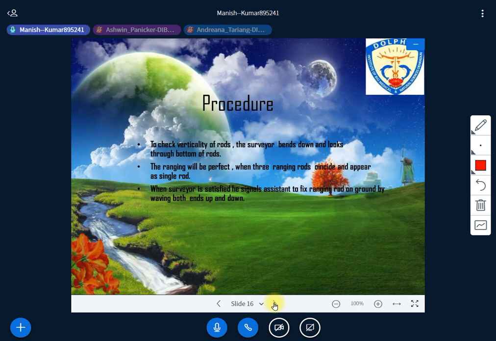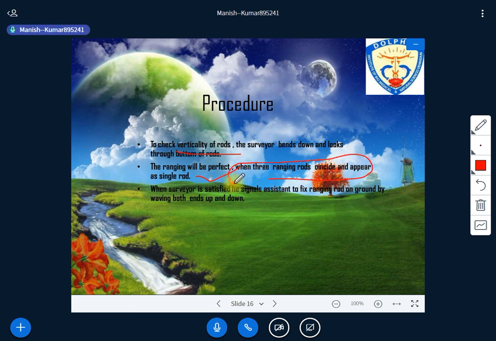Right? And there are certain precautions you have to take while conducting this procedure. You have to check the verticality of the rods. Rods means whether the rod is straight or not. So how are you supposed to check that? You just bend down and look through the bottom of the rod, from the bottom to the top, and see whether the rod is straight or not. Is it clear?